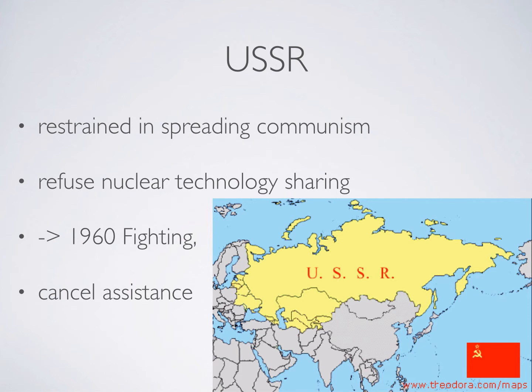To the Chinese, the Soviets seemed far too restrained in their efforts to spread communism, and they refused to share their nuclear technology. By 1960, the two communist titans were fighting in armed skirmishes over mutual borders. The USSR canceled its assistance to China, and China spread propaganda against the USSR.